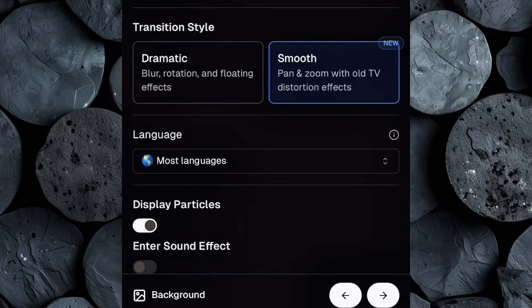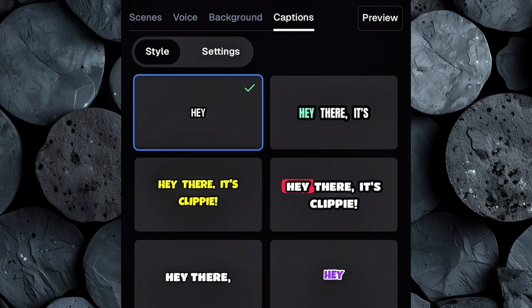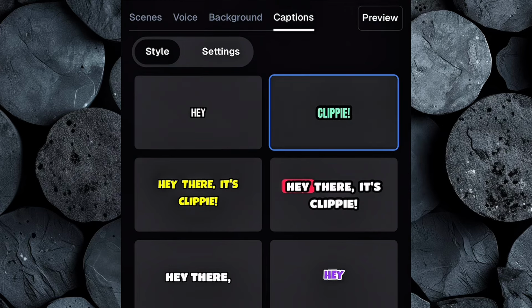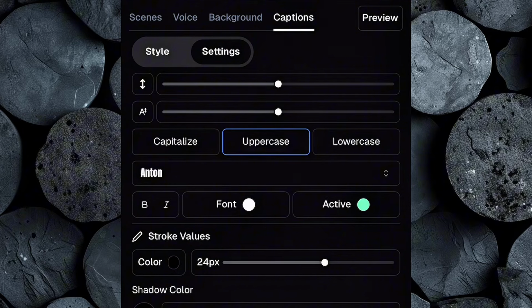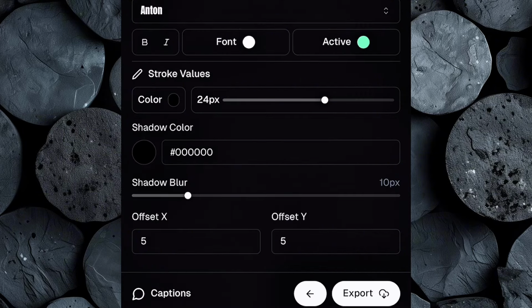Once your background audio and transitions are set, click Next to move into the caption section. Choose a caption style from the options provided. You can also adjust the caption settings like the font, size, position, color, and whether the text appears in uppercase for more dramatic impact. Take your time with this part and make sure your captions are clear, readable, and match the tone of your story.